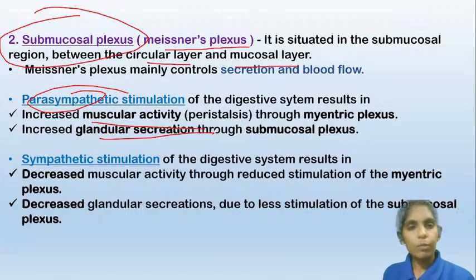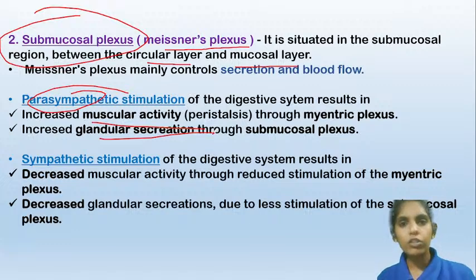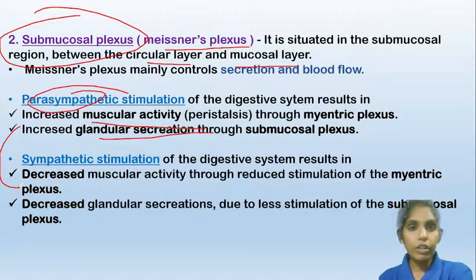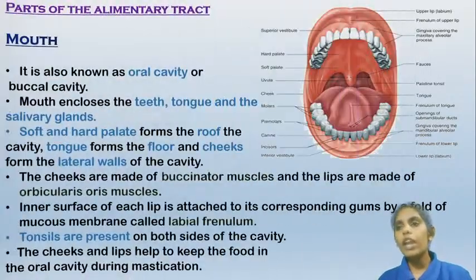So the parasympathetic stimulation will increase the activity of the digestive system, whether it is the peristalsis or the secretions, whereas the sympathetic stimulation will decrease the activities of the digestive system. When there is no food, or for example if a person is under emotional stress, the sympathetic system gets activated, and the secretions and the activities of the digestive system reduce. So these two are quite opposite to each other. Parasympathetic, if stimulated, will increase the functions. The sympathetic system, if stimulated, will decrease the functions. So that is about the enteric nervous system.